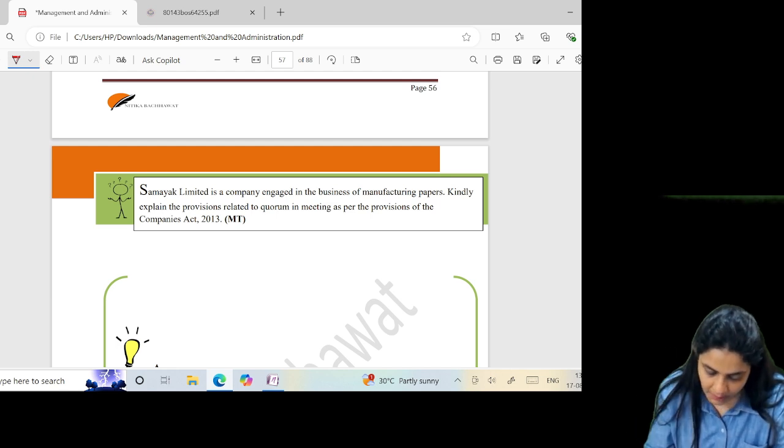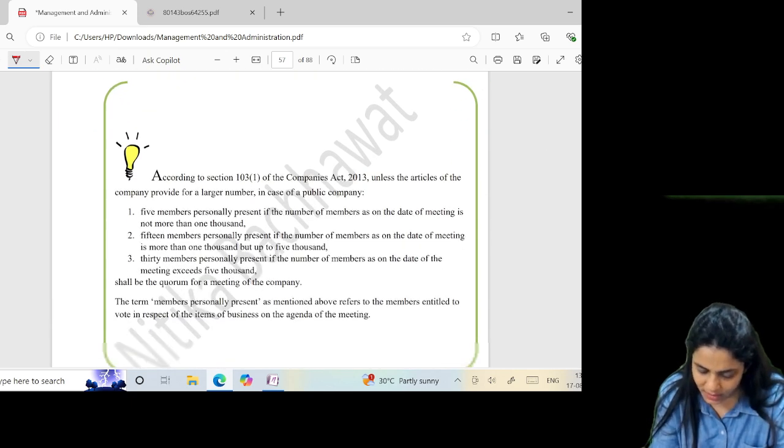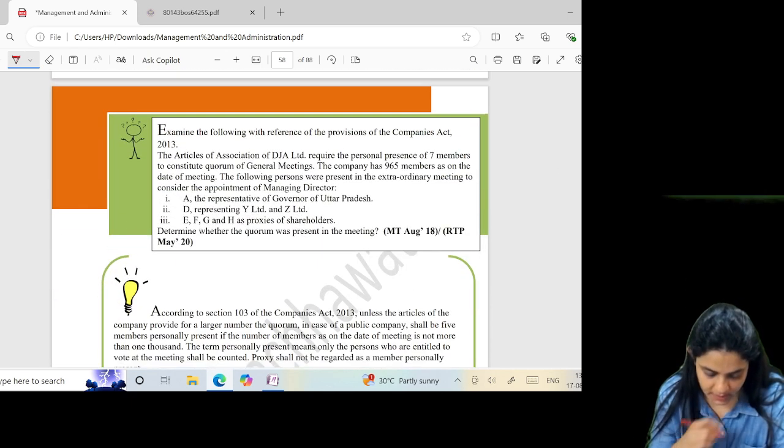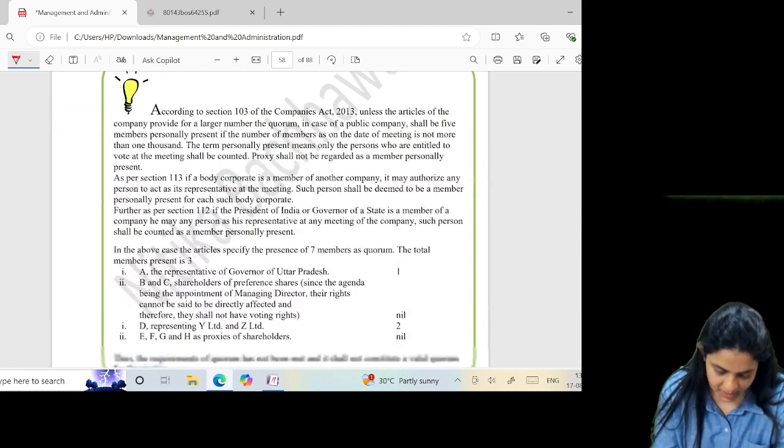Samyak Limited is a company engaged in the business of manufacturing papers. Explain the provisions related to section 103. Please, we are not going into this. Oh, we just did this. The only difference is here it's Uttar Pradesh. That's it.